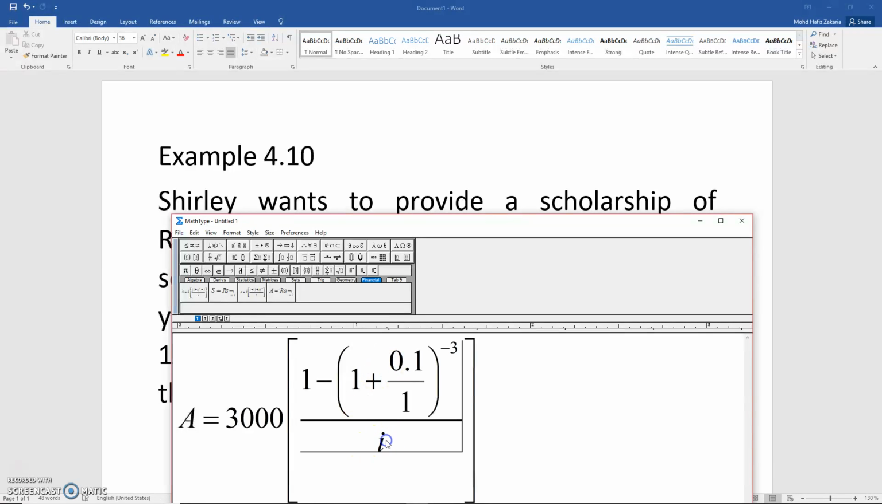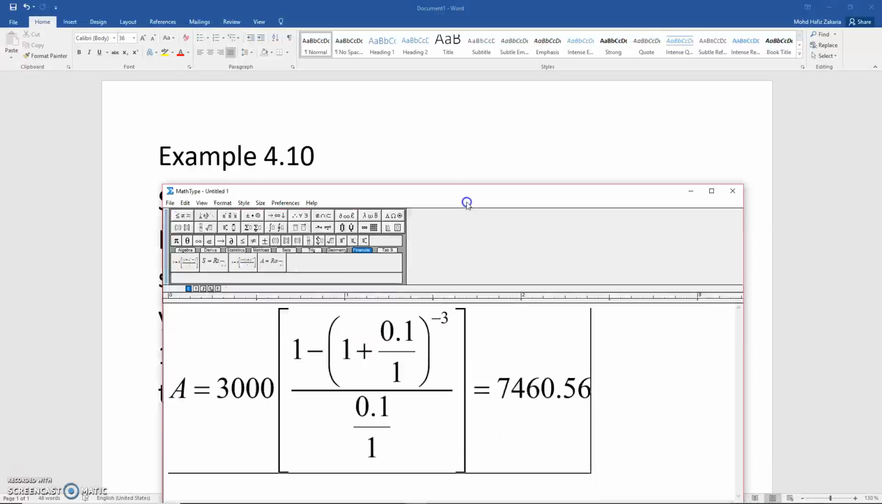So 0.1 over 1, and calculate it, and you should get 7,460.56. So basically, in order for Shirley to be able to provide 3,000 per year for 3 years, she doesn't really need to have exactly 9,000. She just needs to deposit 7,460 ringgit 56 cents today, so that in the future, in the next 3 years, she will be able to provide 3,000 each year.